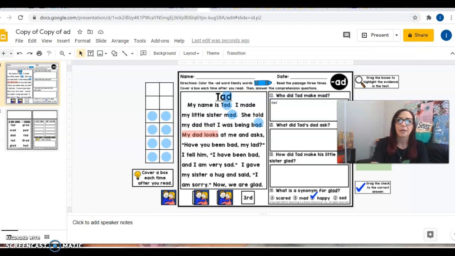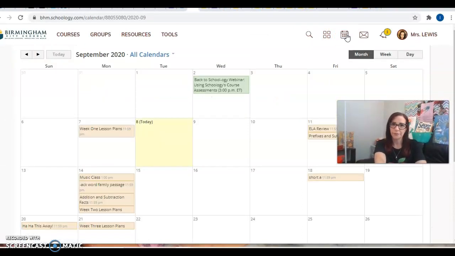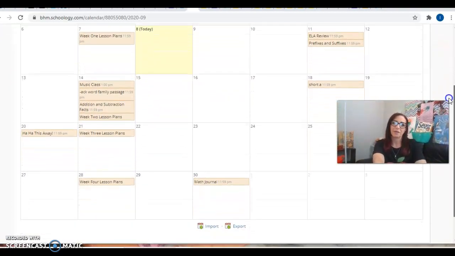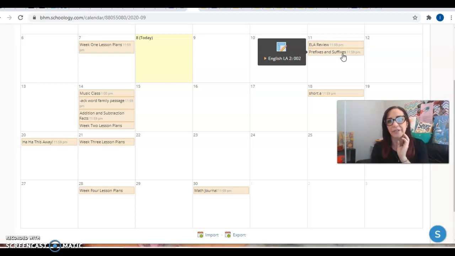Okay. Another way to get to assignments is up here, there is a calendar. If you click on the calendar, it tells you all the events and things that are coming up, as well as the assignments. So the ELA review, I'm going to take that down. It doesn't work very well. The prefixes and suffixes, that's under English Language Arts. I believe it just says to write 5 words with prefixes and suffixes or use them in a sentence.